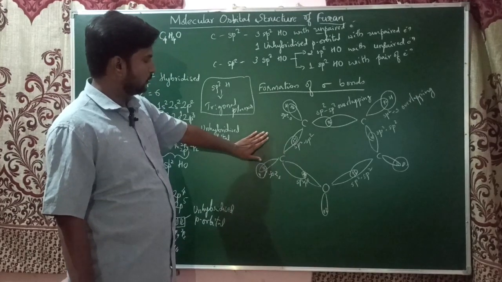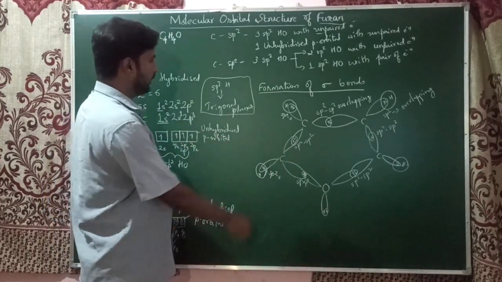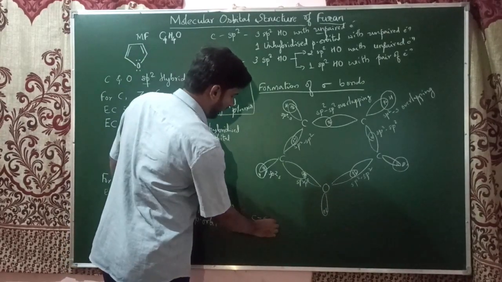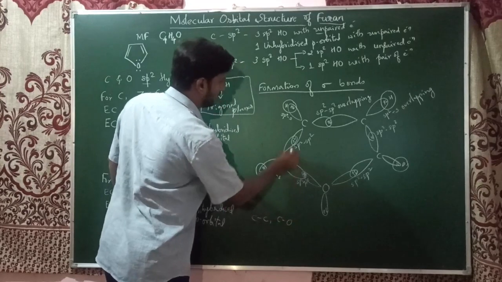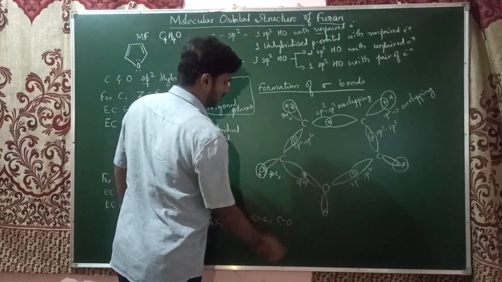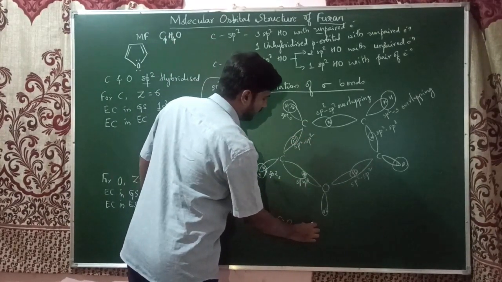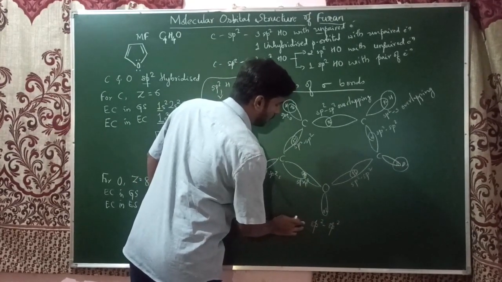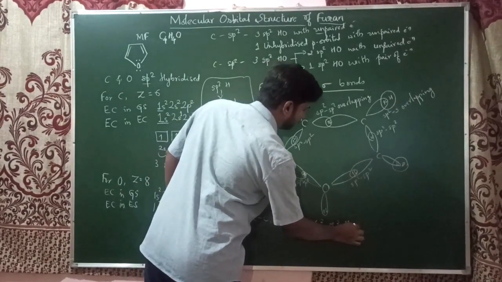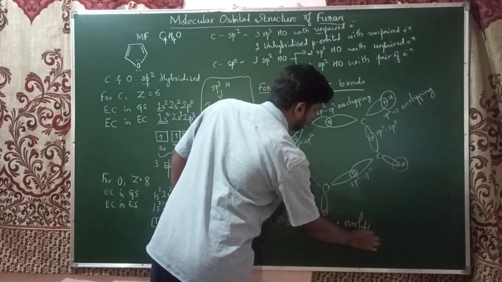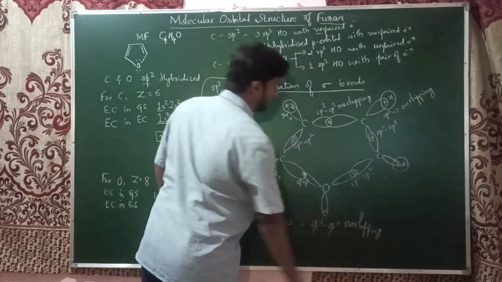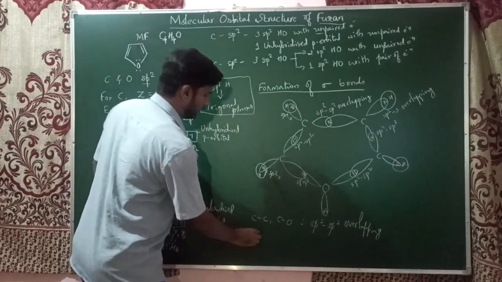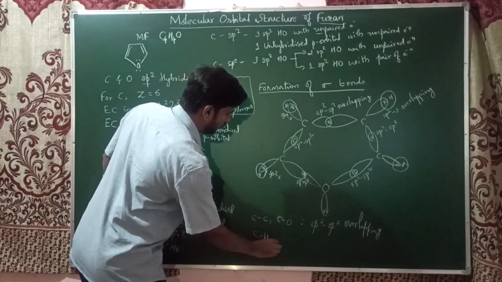Here the carbon-carbon sigma bond and carbon-oxygen sigma bond are formed by sp2-sp2 overlapping, and the remaining bond is the carbon-hydrogen sigma bond.